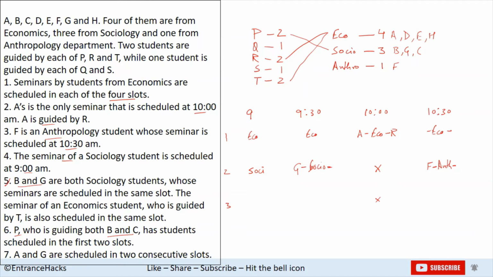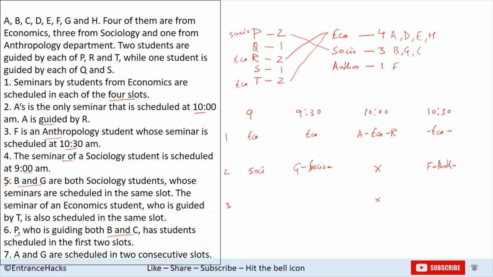Okay. For economics, we know who all are the professors. R is the economic professor and T is the economic professor, right? Sociology also we know. We don't know Q and S because one of them has to be the sociology professor for the third student, and one of them has to be for anthropology. So either Q or S could be either sociology or anthropology.